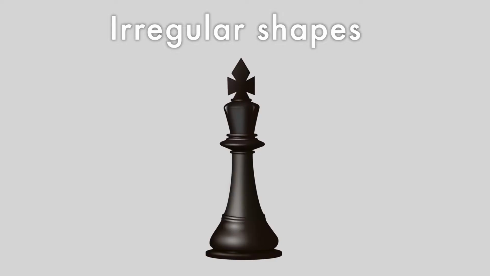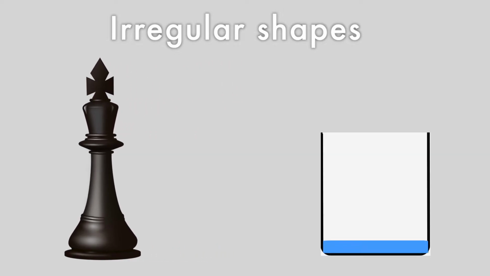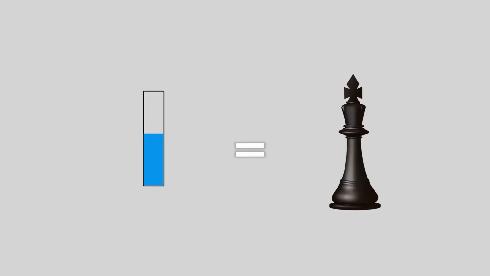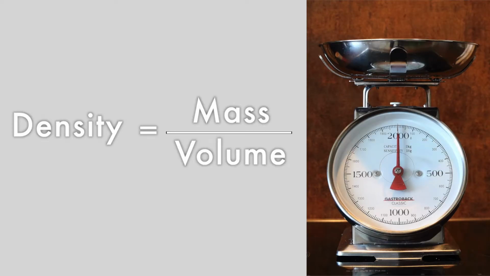If the object is not a regular shape, like a chess piece for example, then you must use an experimental method to find its volume. First, you fill a container to the brim with water, then carefully lower the object into the water, catching any water that spills over in a second container. The volume of the water that spills over will be the same as the volume of the object that you are testing. Simply measure the volume of the water with a measuring cylinder. In both cases, once you have measured the mass using a balance and found the volume, you divide the mass by the volume to find the density.